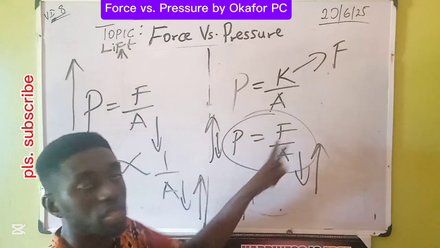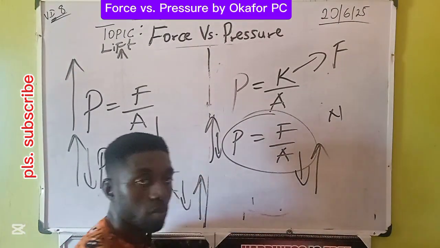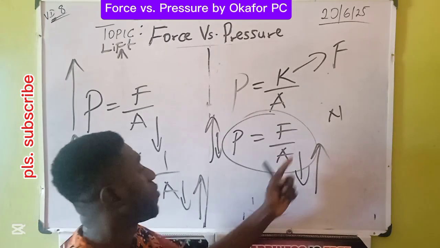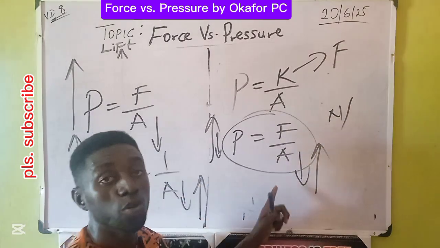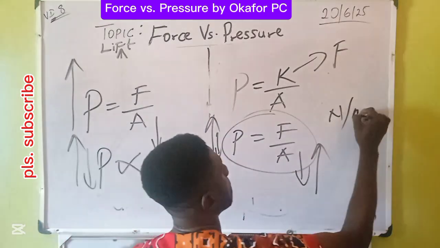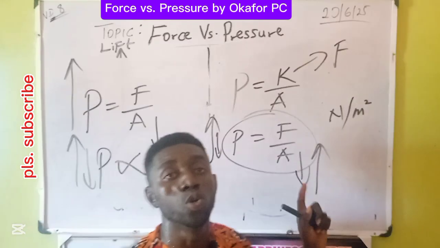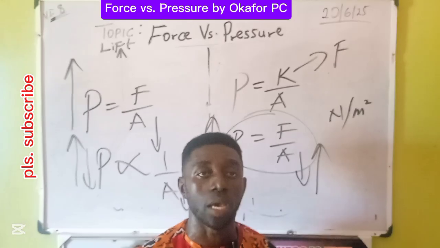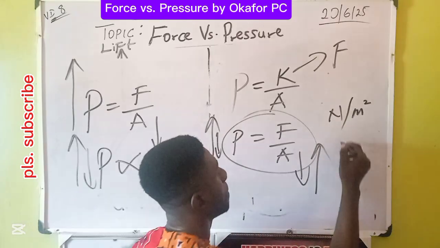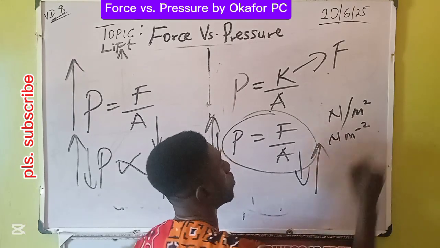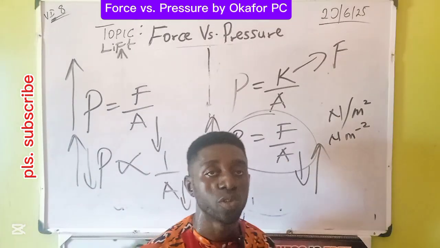The unit of force, Newton. Unit of area, but before them we have over, per. Unit of area, meter square. So pressure is measured in Newton per meter square, which can also be put this way: Newton meter raised to power minus 2, which is also Newton per meter square.